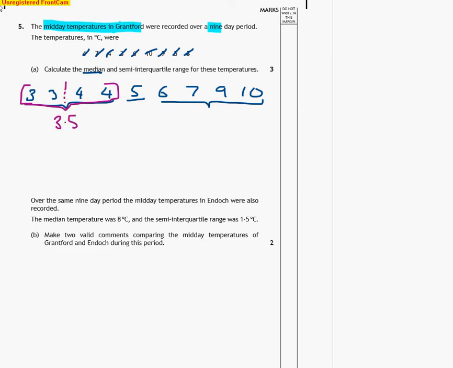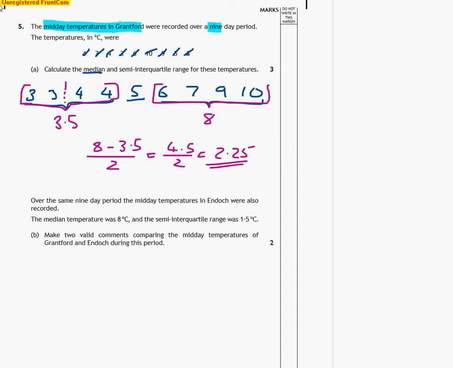Okay, and then here's our top set of data. What is the middle of the top set of data? It's just going to be 8. Okay, nice and easy. And to work out the semi-interquartile range, we just do 8 take away 3.5, divided by 2. So that's 4.5 divided by 2, which is 2.25.